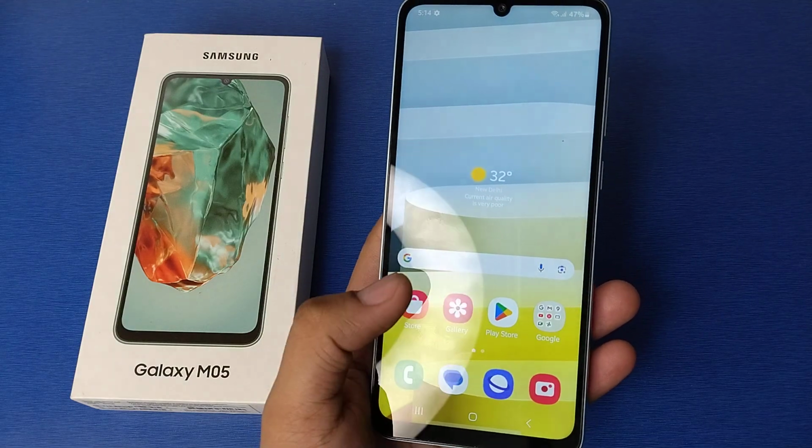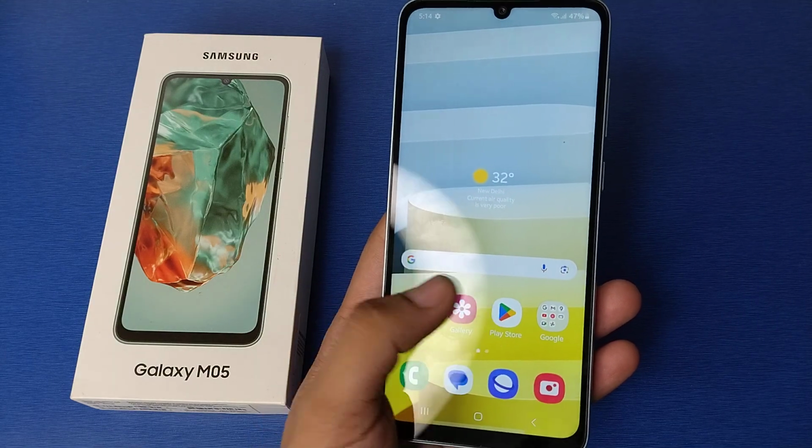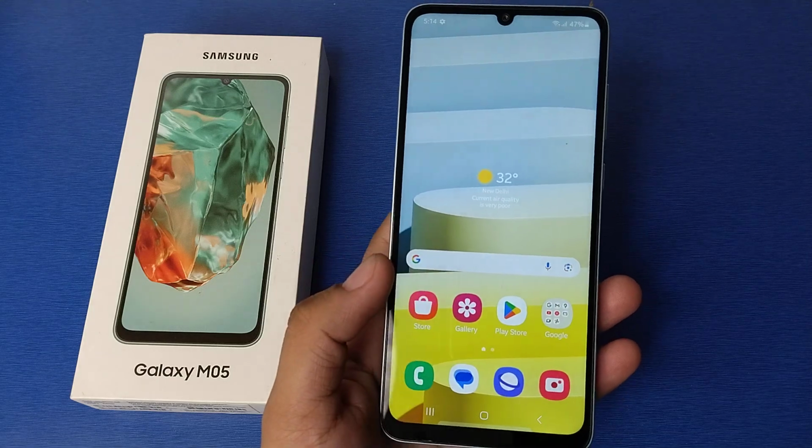In this video, I'm going to tell you about how you can set a ringtone in your Galaxy M05.